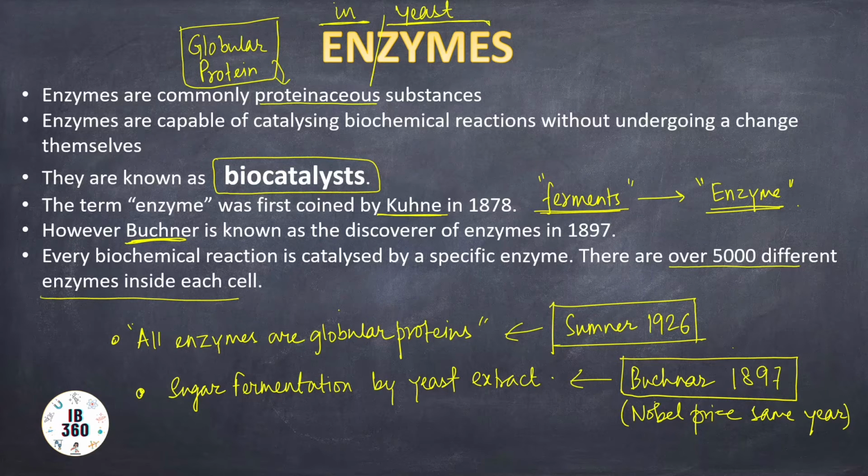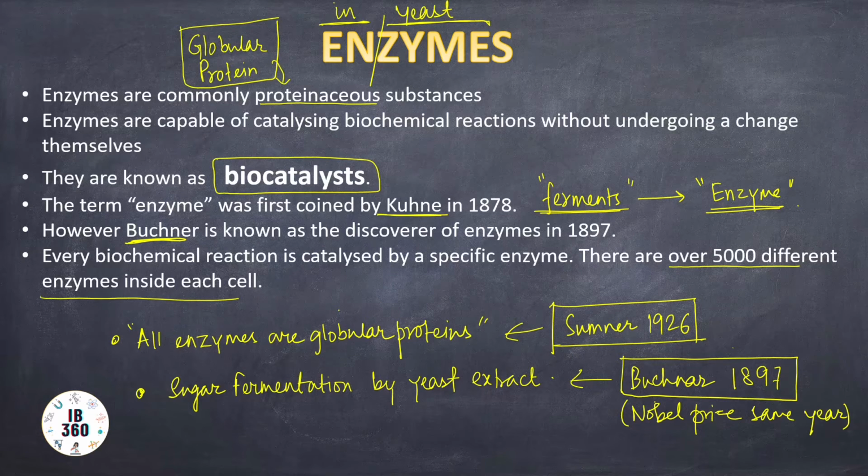Later, you will also know that enzymes are highly specific. That means a particular kind of biochemical reaction can be catalyzed only by a particular enzyme, under particular conditions of temperature and pH. pH means the level of acidity or basicity. So this is a very basic introduction to enzymes. Enzymes are mostly proteins.